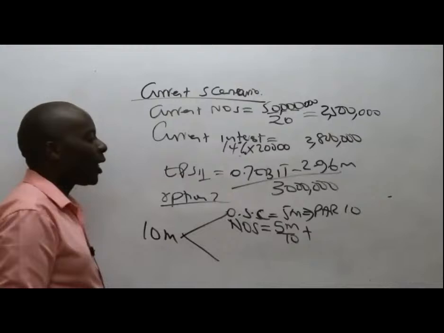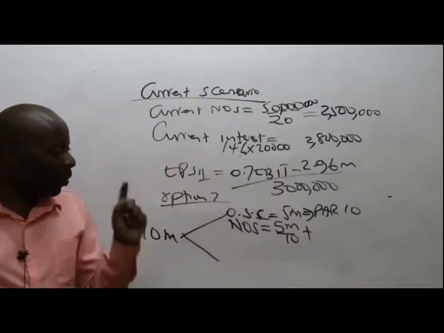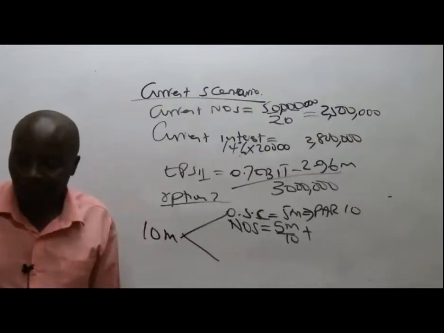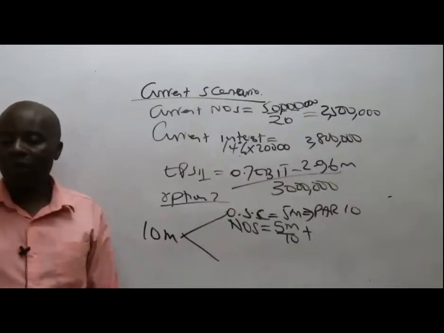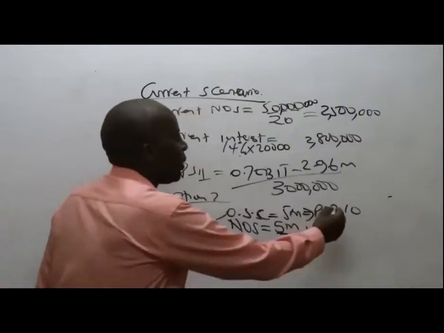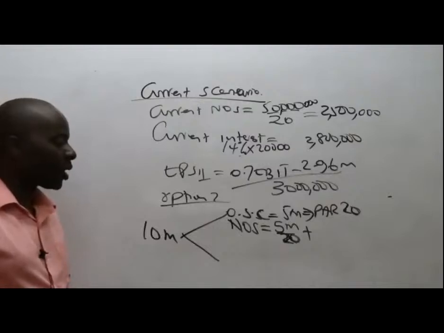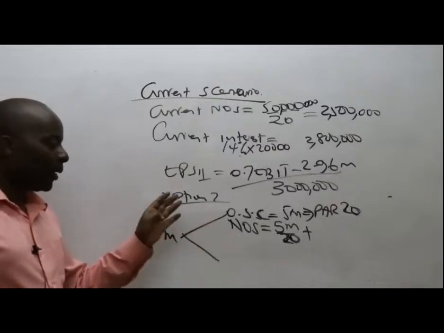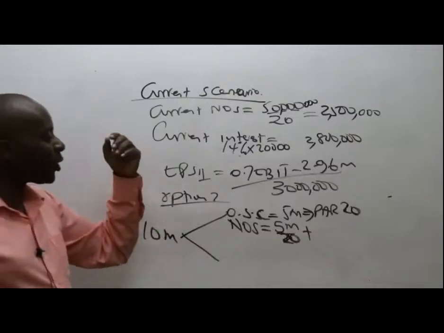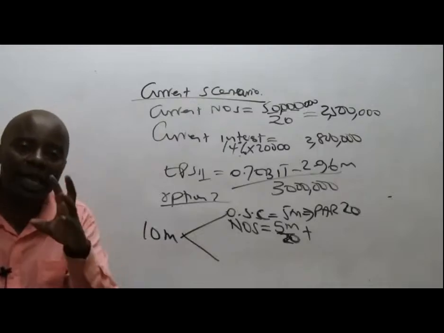Please don't forget our old shares. Our old shares were how many, somebody? Oh, it's 10. 10, sorry. It's 20, I mean. Par value is 20, sorry. Par value is 20. I don't know why this 10 par value is coming to my mind always. So it's 5 million divided by 20, plus the old shares. Please don't pick the number of shares we had in option 1. These options are mutually exclusive.